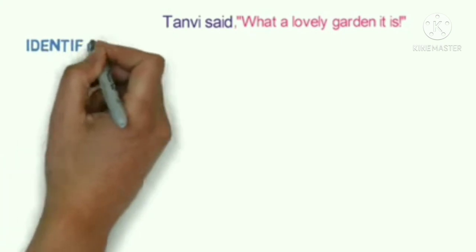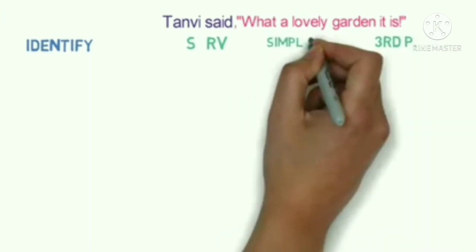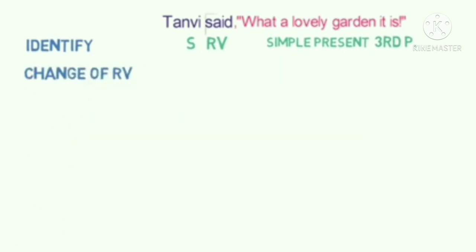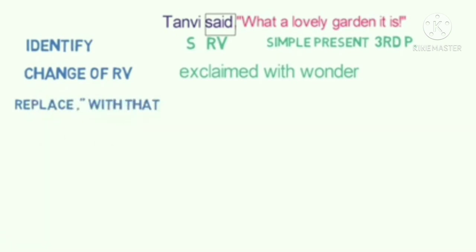Next example. Tanvi said, "What a lovely garden it is." Here, the whole sentence is in an exclamatory form. Here, we'll follow the 7 steps. The first step is to identify. So, here, Tanvi is the subject, said is the reporting verb, it is the third person, and the sentence is in simple present form. The second step is change of reporting verb. Here, as per your reporting speech, we can say that Tanvi was feeling wonderful. So we can say exclaimed with wonder. Step 3 is to replace the comma and inverted quotes with the conjunction that. So the sentence will go as, Tanvi exclaimed with wonder that.